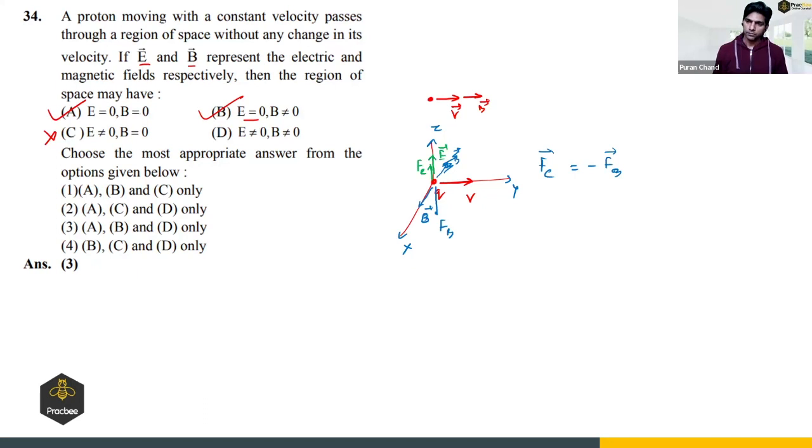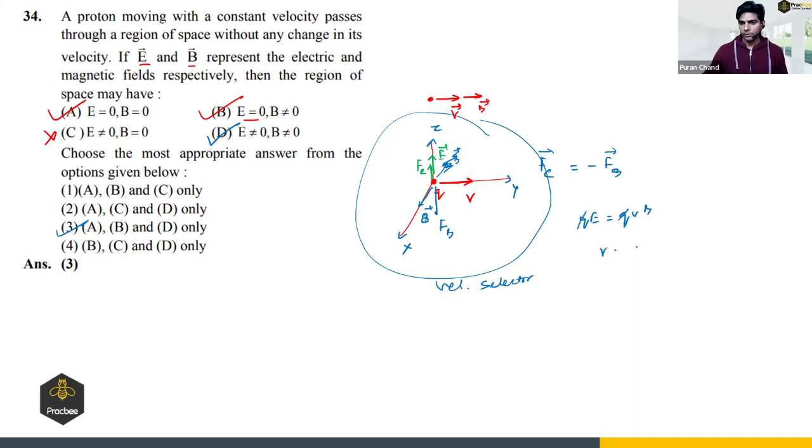Got it? So option D is also possible. So the answer will be A, B, D, right? Yes. So this arrangement is known as a velocity selector. Because here QE will be equal to QVB and V will be E by B, right? If a charged particle has this velocity, it will pass undeflected through the crossed fields.